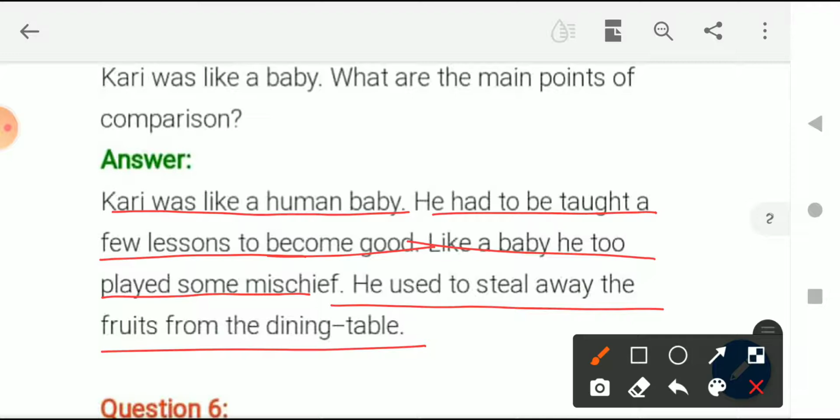We all know that he was like a baby because if a baby is not told how he should behave, they just do whatever they feel like doing, whatever they like, they just take it without telling other people. Similarly, in the story, Curry was like this. When someone gave him a ripe banana, after eating that banana he became a huge fan of bananas, and after that he was taking bananas from the dining table of the narrator's house, and as everybody was not aware of it, the basic instinct of the parents was that someone is stealing the bananas from the house,